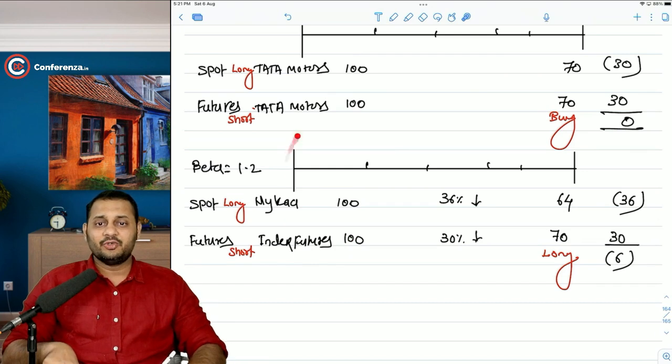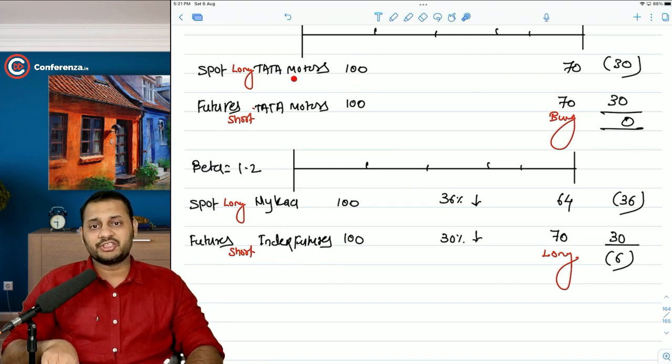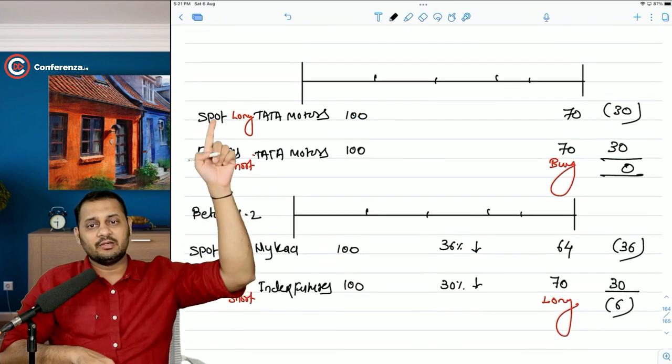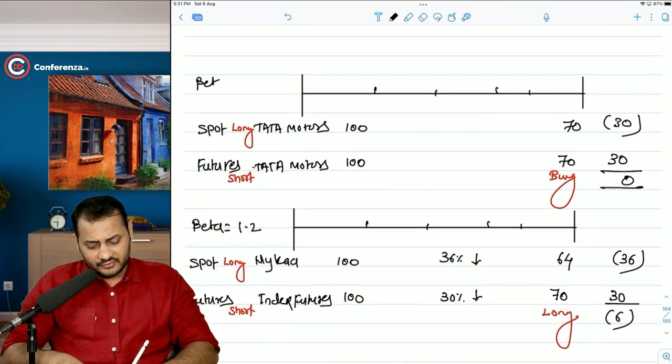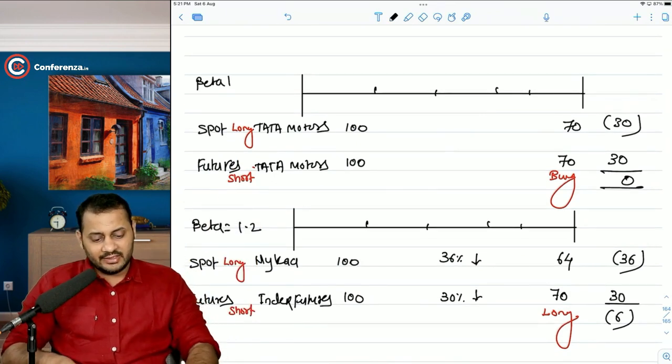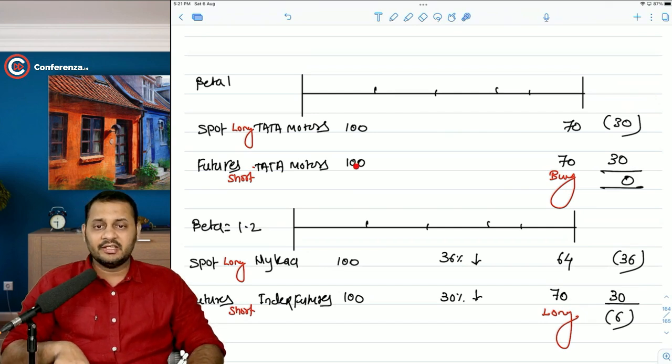Now, in this case, you cannot repeat this procedure because the share was Tata Motors. It was a 100 rupees position for you, and we can clearly say that the Tata Motors relationship with the market was 1. The beta in this case was 1. So practically speaking, this 100 in the futures was achieved by multiplying the beta with the spot market.